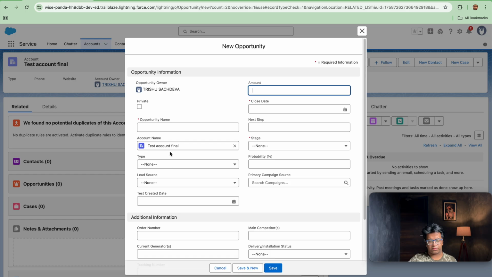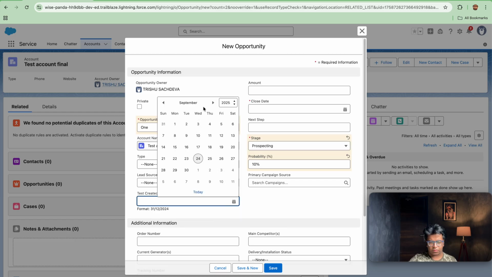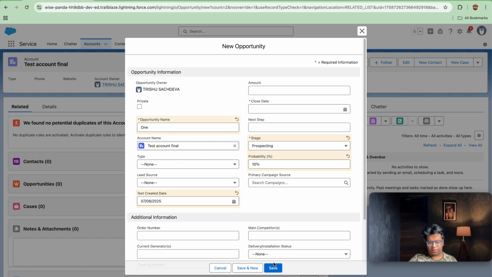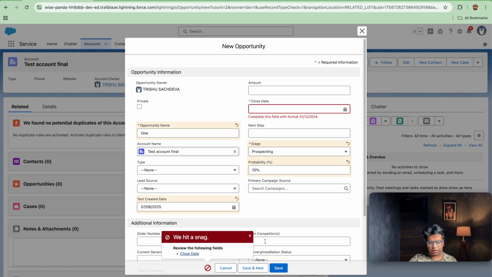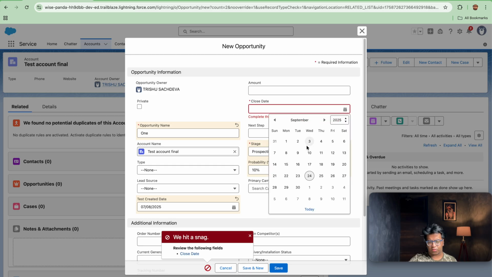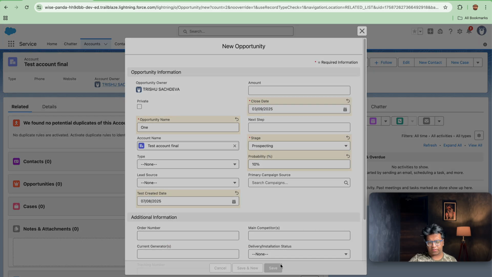The first is 1, and let's set the stage as Prospecting, and test created date equal to, let's make it 7th August. Okay, this is the first opportunity. Let's set the close date as well, and save this.